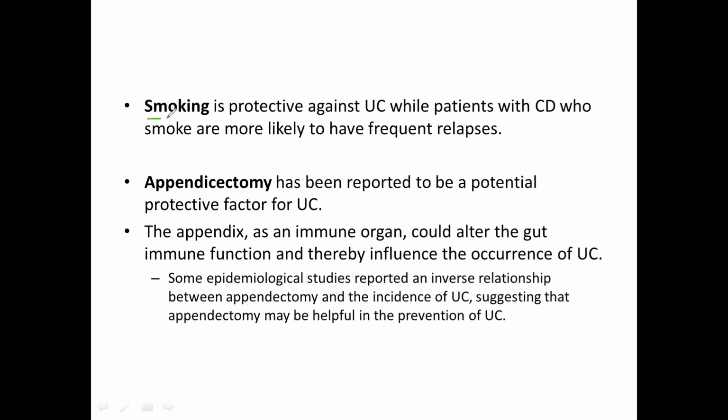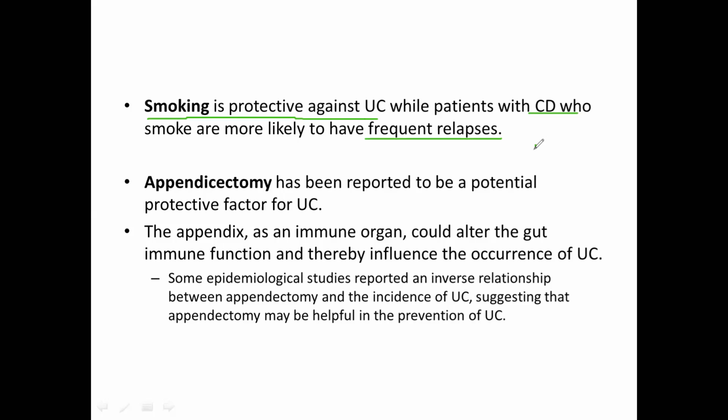Next one is smoking, which is considered to be protective against ulcerative colitis, while patients with Crohn's disease have frequent relapses. So the response between these two conditions is generally inconclusive.